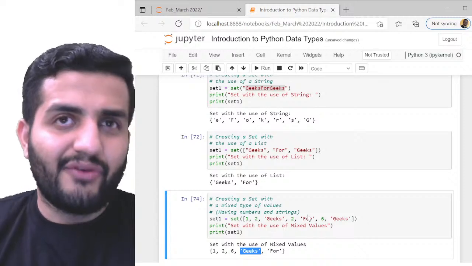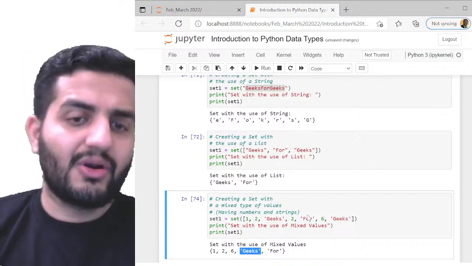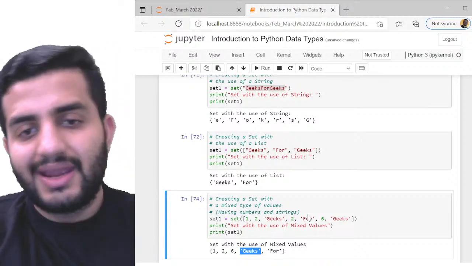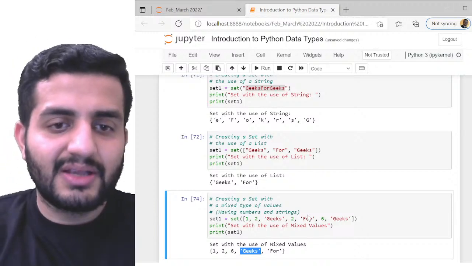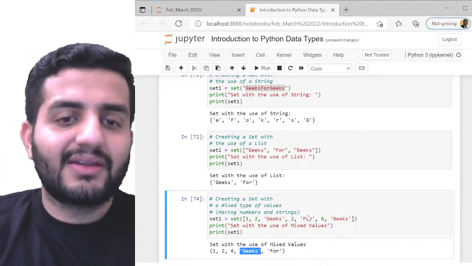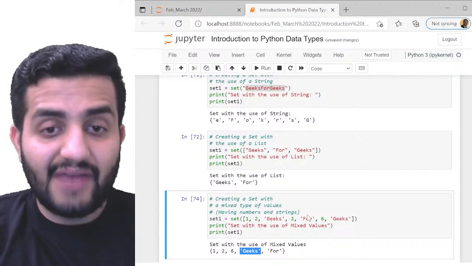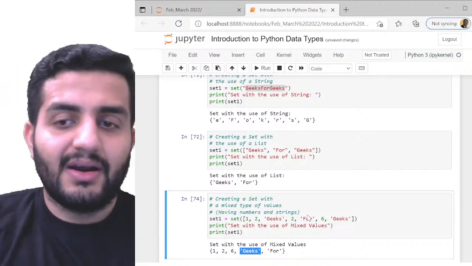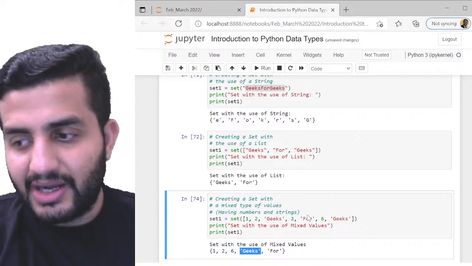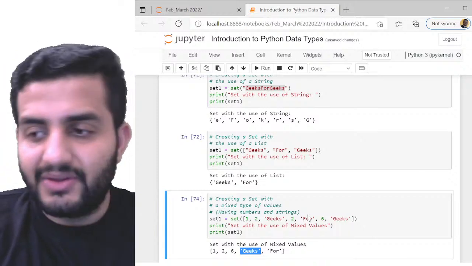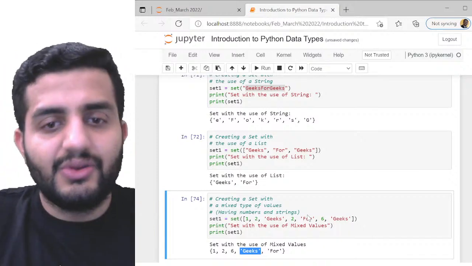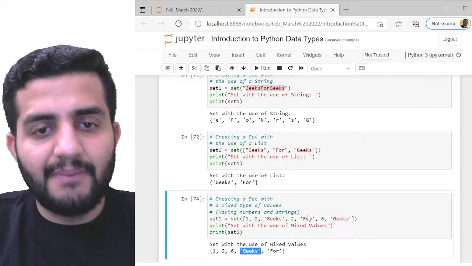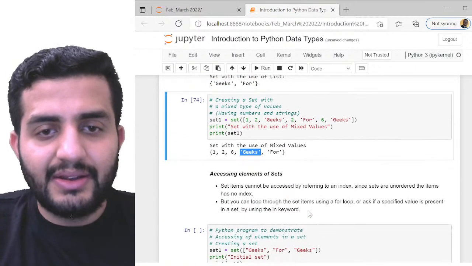I can do it even for a float, for a complex number, for a string, even for a sublist within this. So set can be further defined as having any dimensional sub data types. Okay, that's pretty much valid. So I can have any data type available within my set. I can define it using lists. Mix and match is also pretty much valid.